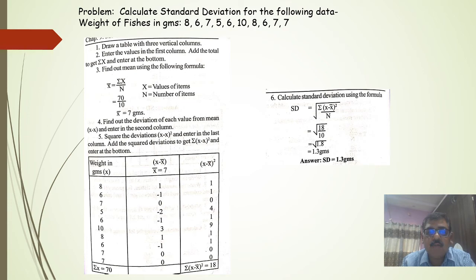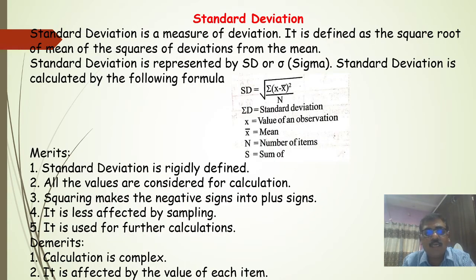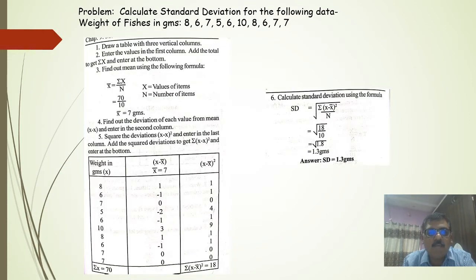So this is regarding the standard deviation. What is the standard deviation? It is the square root of the mean of the squares of deviation from the mean, and it is represented by sigma. Here a simple problem is given on the standard deviation: the weight of fishes in grams is given, and you have to calculate the standard deviation.